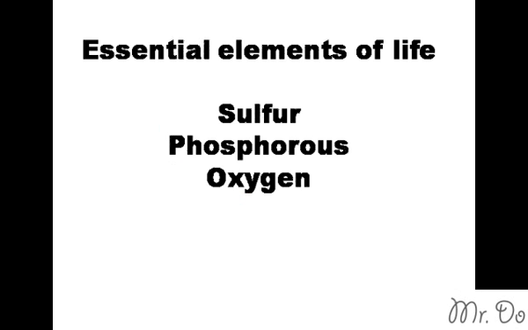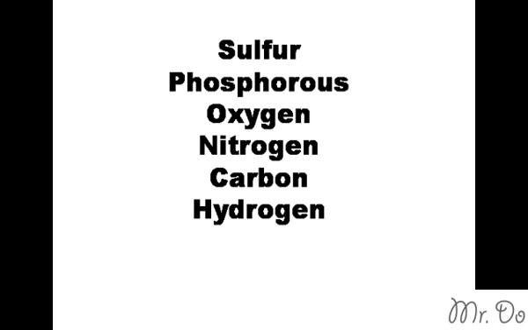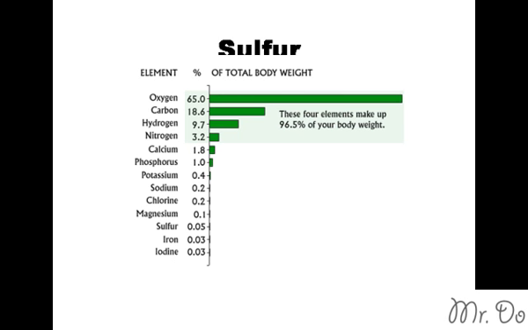So in our body, we have a lot of elements, but there are some of them that are very important and found the most in our body. For example, there is sulfur, phosphorus, oxygen. There's also nitrogen, carbon, and hydrogen. These elements are found most often in our body. Oxygen is about 65%, there's around 18.6% of carbon, hydrogen at 10%, and nitrogen is about 3%. These 4 alone make up 96% of our whole body weight, and then there's the rest of them.